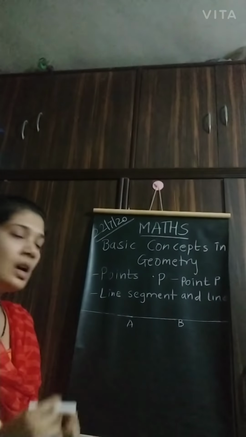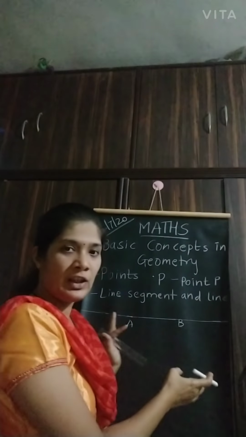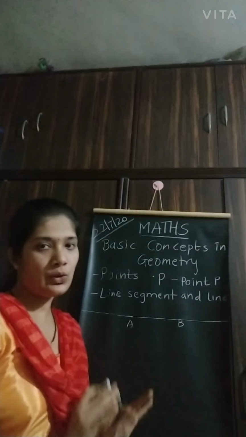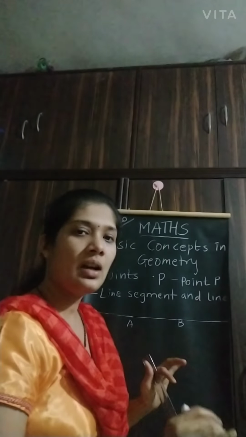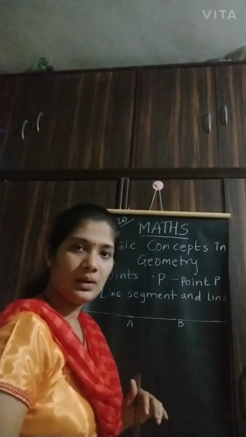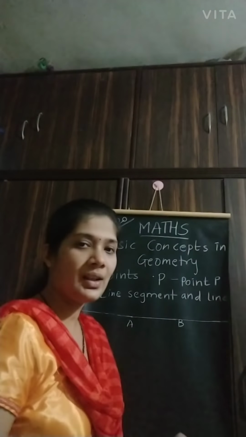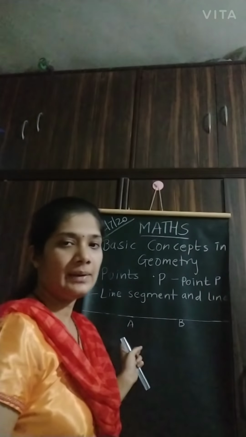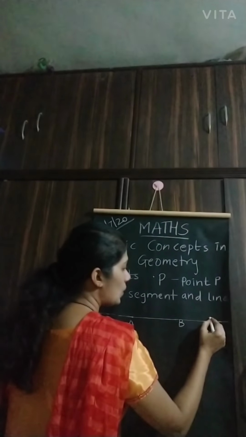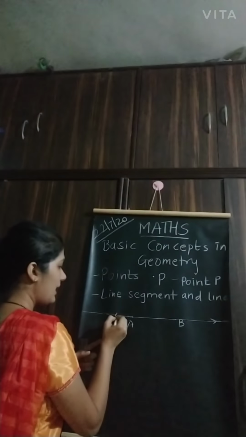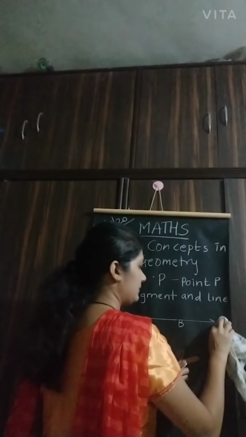But I cannot extend it after finishing the blackboard, I have to stop it, right? But this figure can be extended to any limit up to the surfaces available. So such a figure which doesn't have any limitation is known as a line. If I want to write this on paper, I have to make two arrows here, and the two arrows are only showing that this is a line.